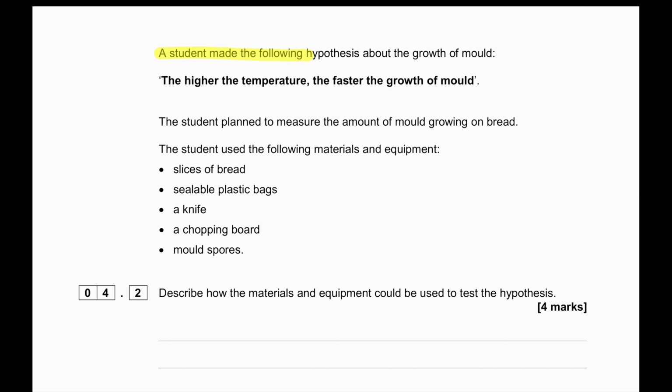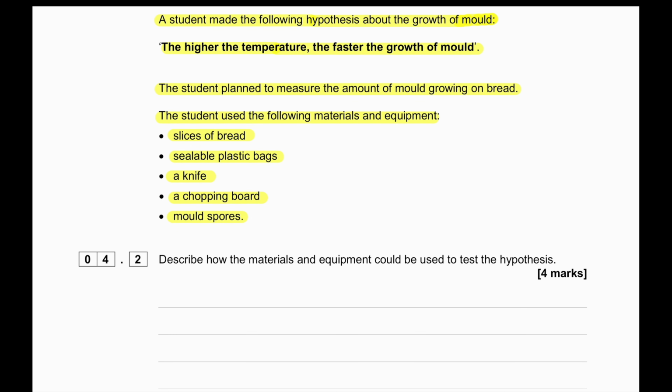A student made the following hypothesis about the growth of the mold. The higher the temperature, the faster the growth of the mold. The student planned to measure the amount of mold growing on bread. The student used the following materials and equipment: slices of bread, sealable plastic bags, a knife, a chopping board, and mold spores. So basically, the idea is to have the bread and the mold spores inside a plastic bag.